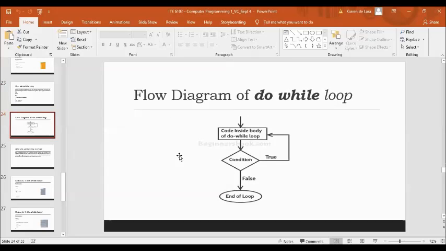So the body of the loop is executed at first, as seen in our flow diagram of the do-while loop. Then the condition is evaluated. If the condition evaluates to true, the body of the loop inside the do statement is executed again. This process continues until the condition evaluates to false, and then the loop will stop or be terminated.